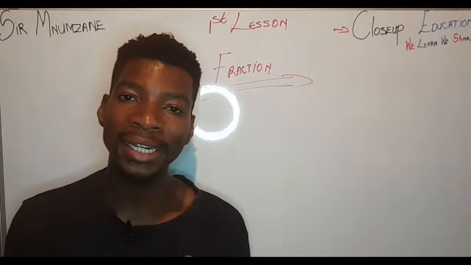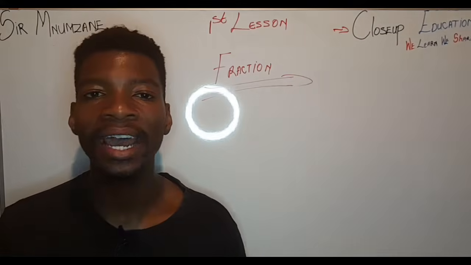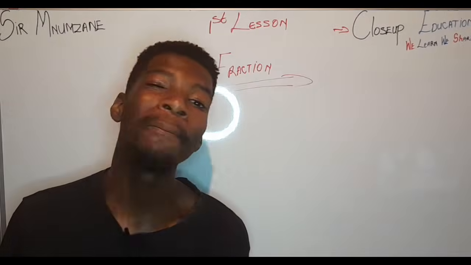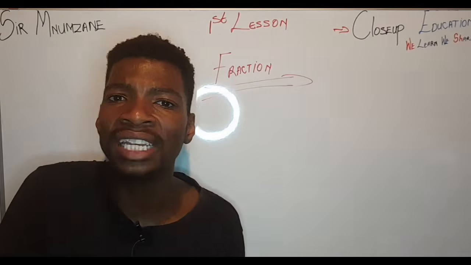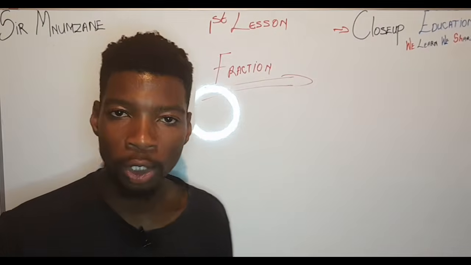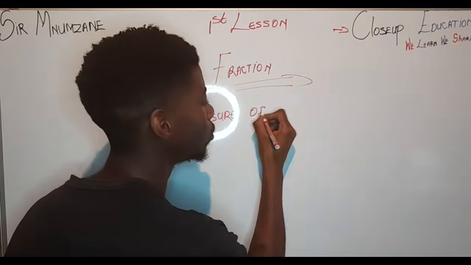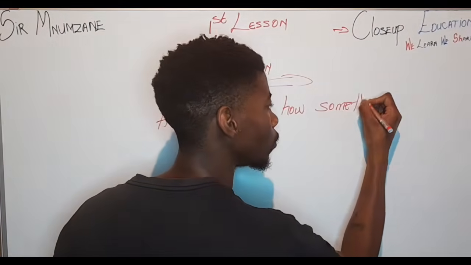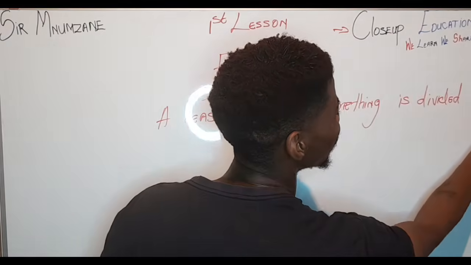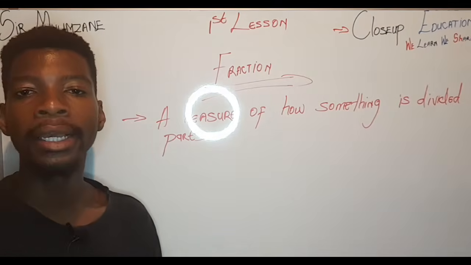A fraction is a measure of how something is divided into parts. It doesn't matter what something is. It can be bread, it can be pizza, it can be any favorite meal of yours. How is it divided into parts? And it has to be expressed in a fraction form, in a number form. So what is a fraction? A measure of how something is divided into parts.